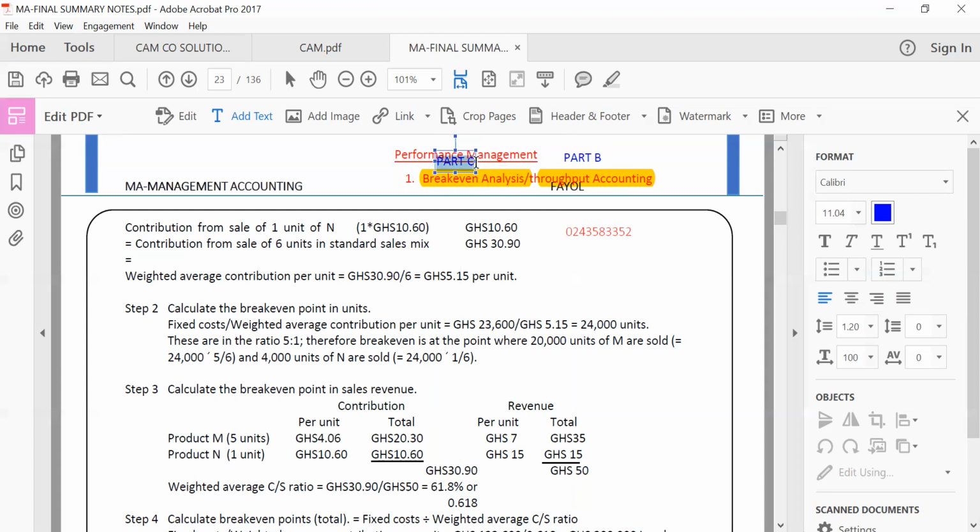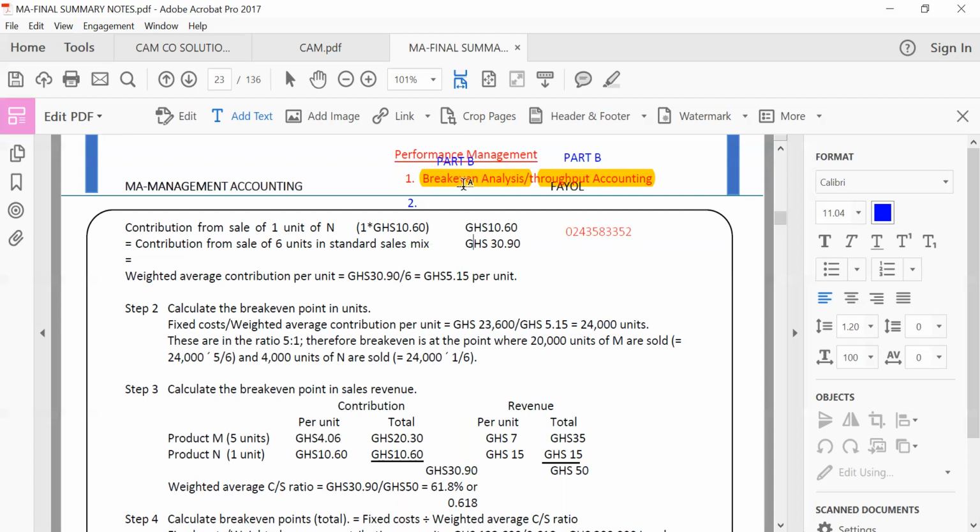So Part C, I just made a mistake here, sorry. So Part B, break-even can feature. Part B, throughput can feature. Students going to write the June 2021 ACCA PM paper should prepare themselves adequately for this. Do not say you were not told.